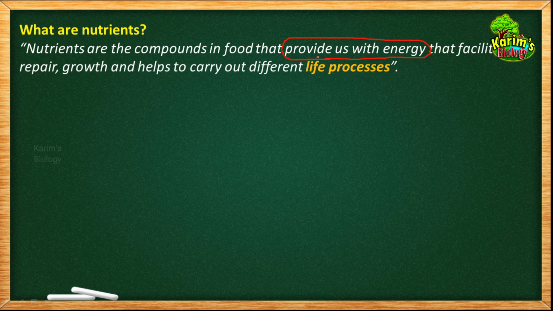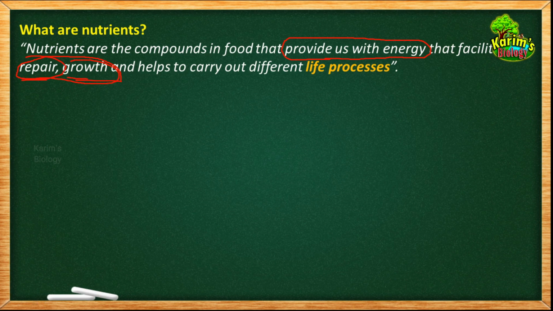And from where are we getting energy to do these activities? We get energy out of the food that you eat, out of the nutrients that are present in the food that you eat. And not only that, they facilitate repair and growth of our body. So they also help us for the growth of our body and also for the repair.